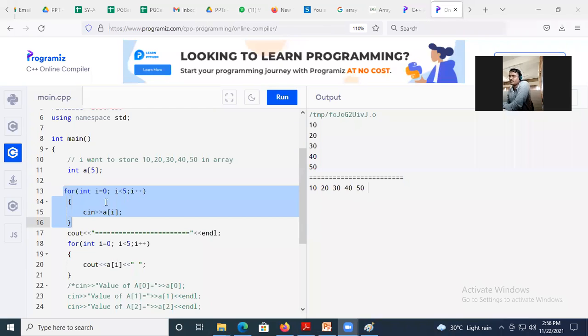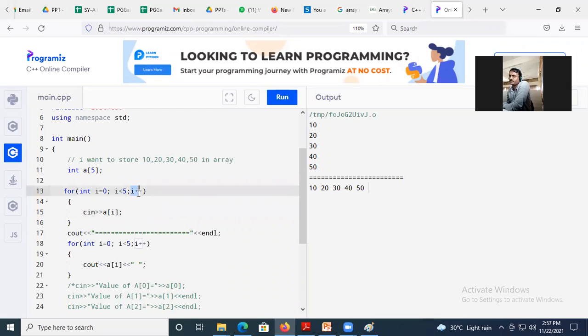Yes, sir. Okay, first is initialization, it checks the condition and if the condition is true, it enters the body. This third section, increment and decrement, comes here after the body is executed. The compiler moves on after execution of the body and increments the value of I with plus plus, that means by 1. Now again it checks the condition, 1 is less than 5. Yes, it is true. Now what happened first: at the 0th index the first value 10 got stored. Then at the first location the second value 20 is stored.